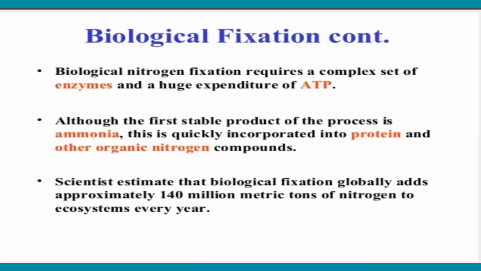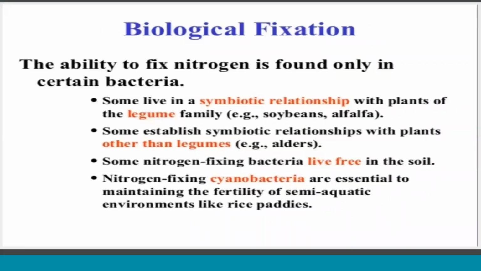Madam, once again, the symbiotic relationship, the exact meaning? Symbiotic means both get benefit from the association, like lichen, one algae and one fungi.